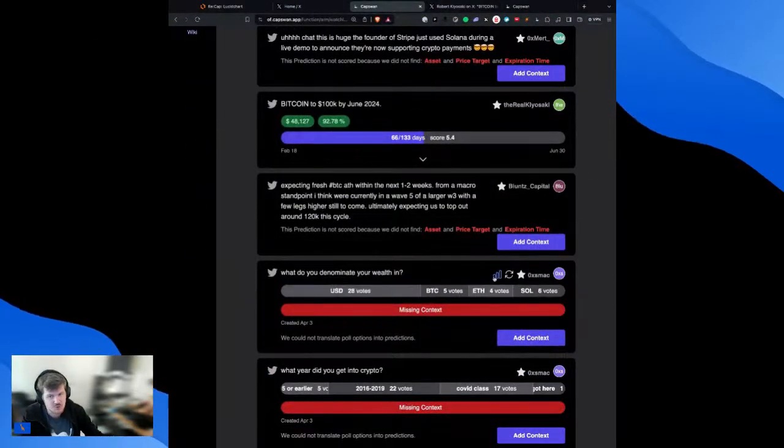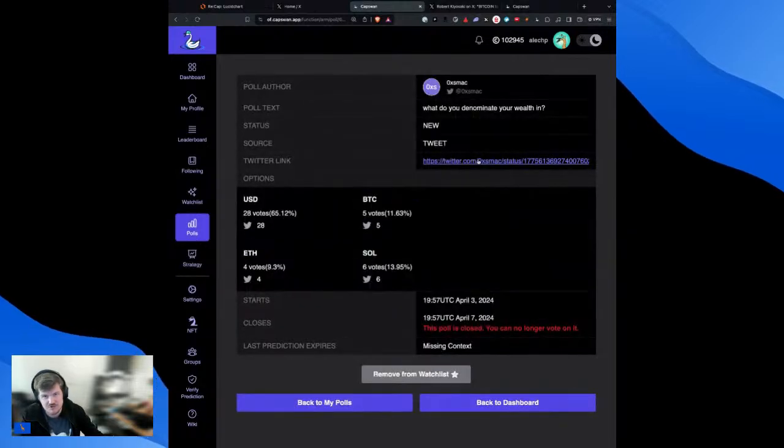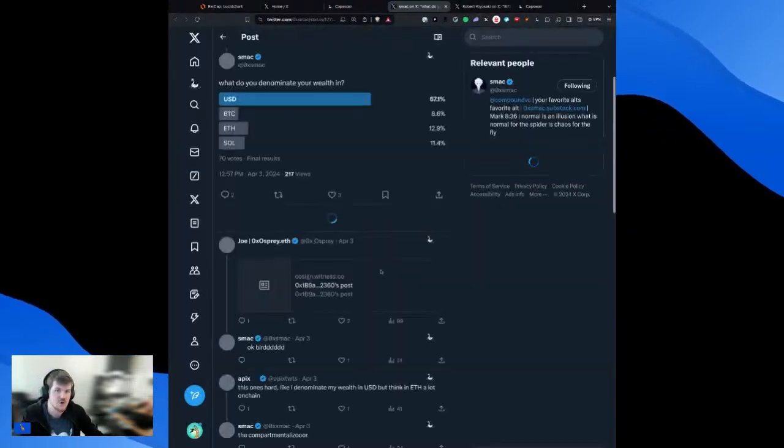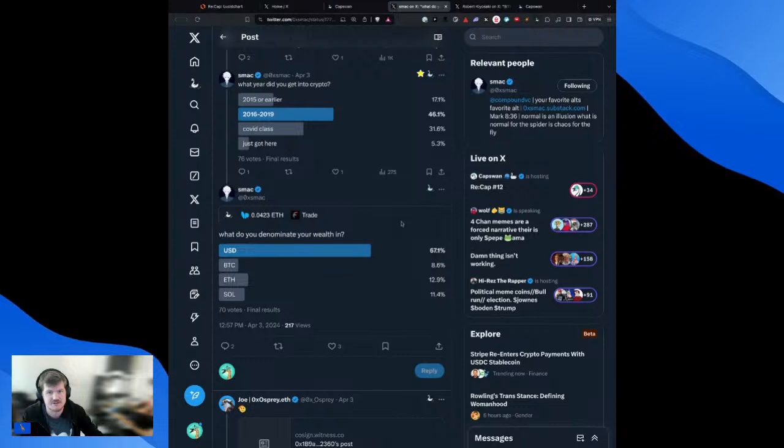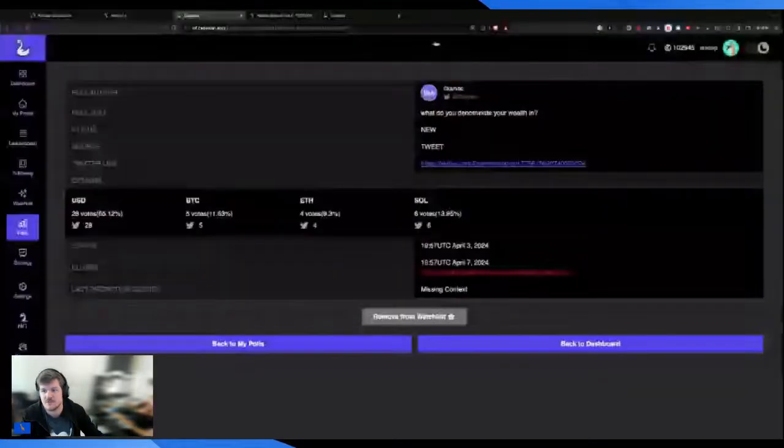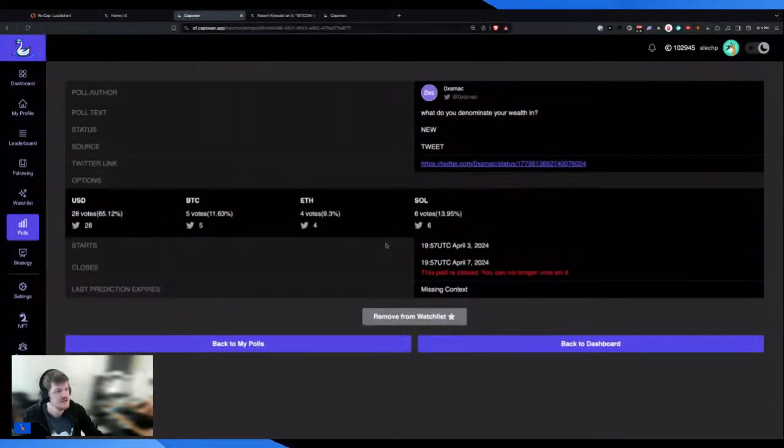You can also use it to watch polls, which is nice. If someone has made a poll, like Xerox Smack did, you can watch those polls, bring them into the app, and check them directly from the Chrome extension, etc. So we give you a lot of the overlays there. Now, the cool thing that I think is worth paying attention to with all that is that we have, what is it?